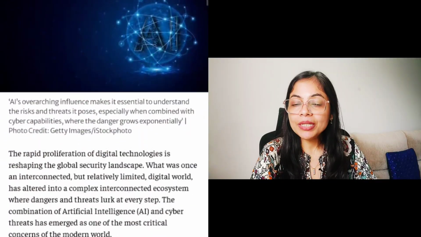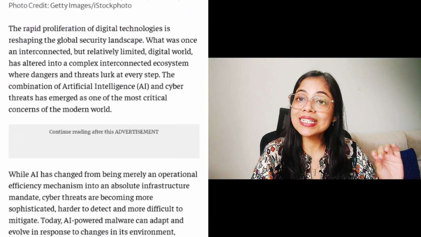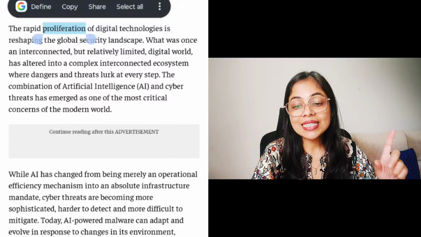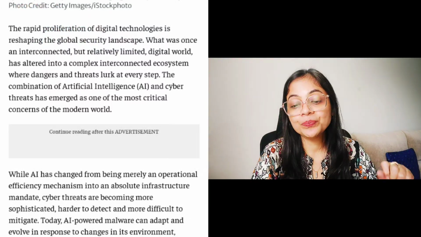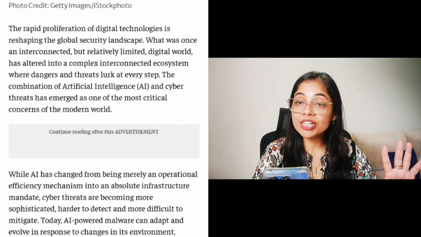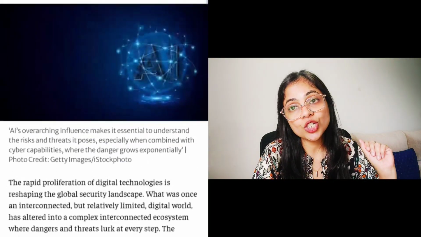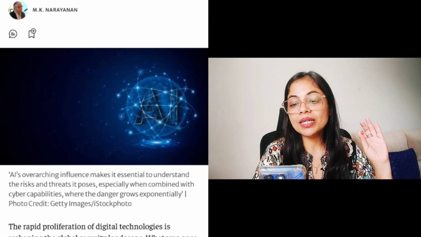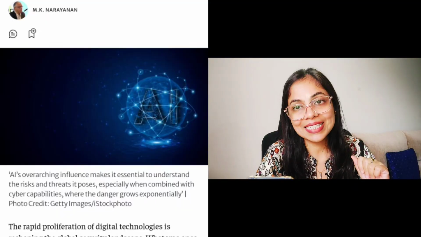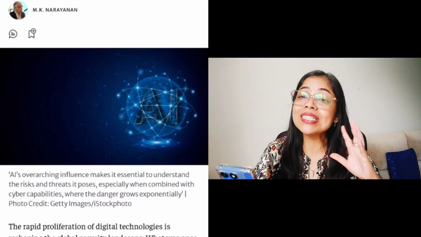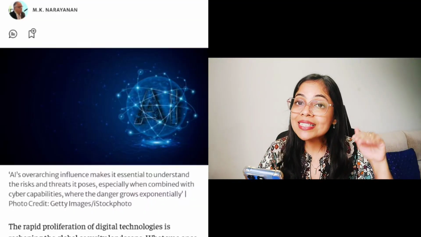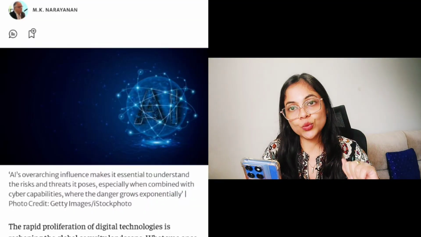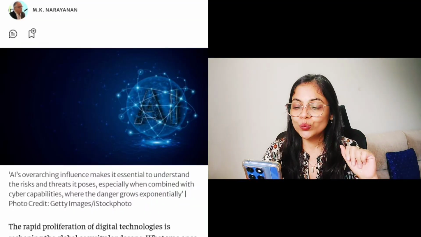Next, the rapid proliferation of digital technologies is reshaping the global security landscape. The rapid proliferation of digital technologies is reshaping the global security landscape. What is rapid? Rapid is very quick. Proliferation means getting deeper into. It is getting into, right?